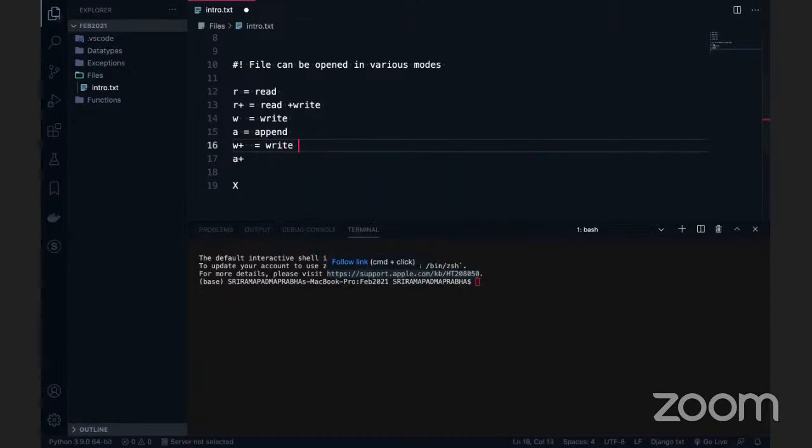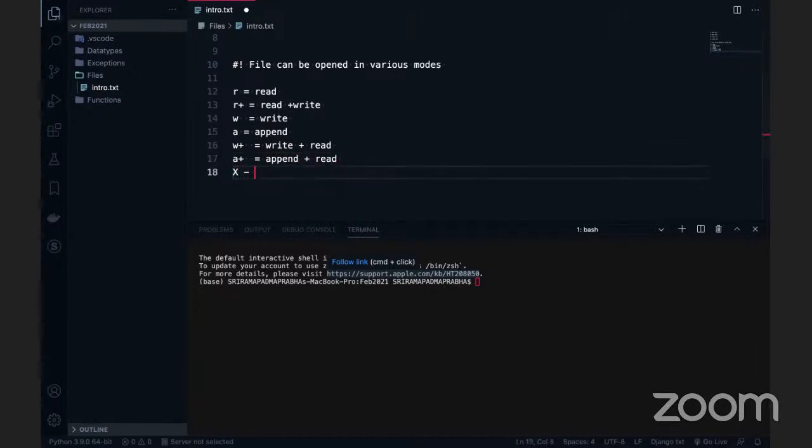And the last one is exclusive mode. This I will discuss separately. If the file is not available, it will create it automatically. We'll see that there is a difference between the X mode and W mode. We'll talk about it a little later. Just give a little time to understand it better.